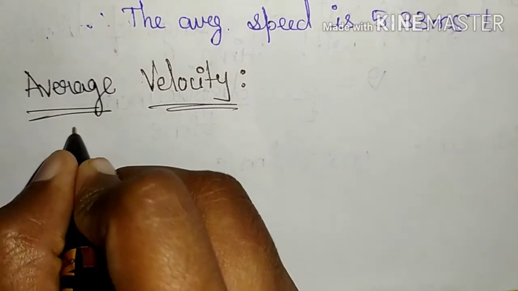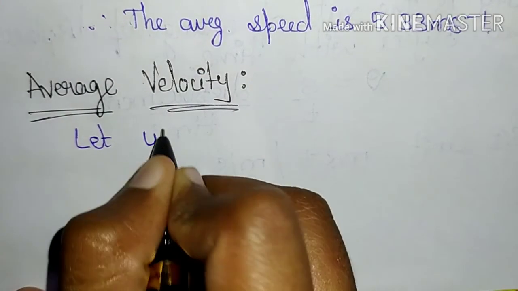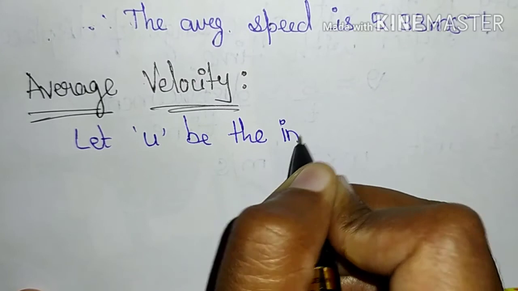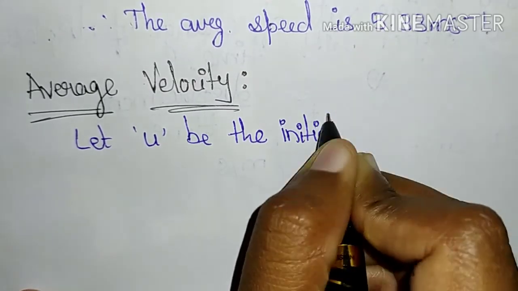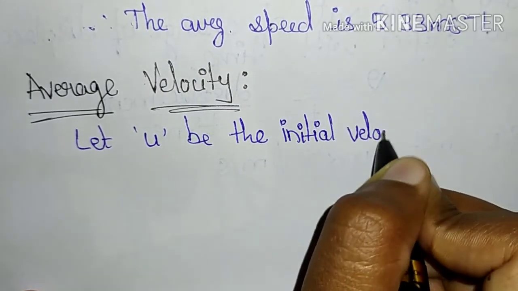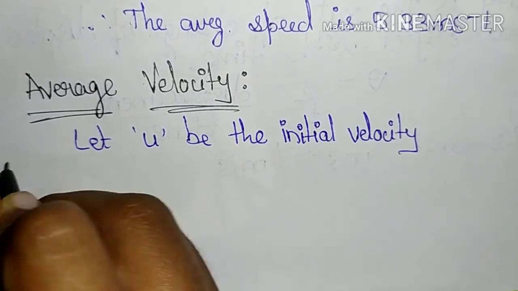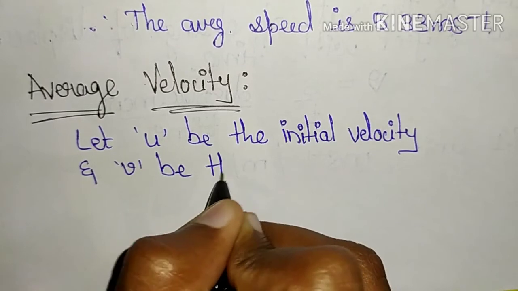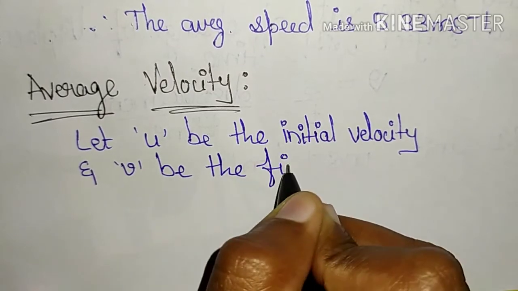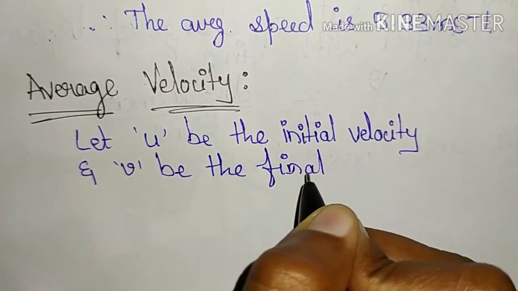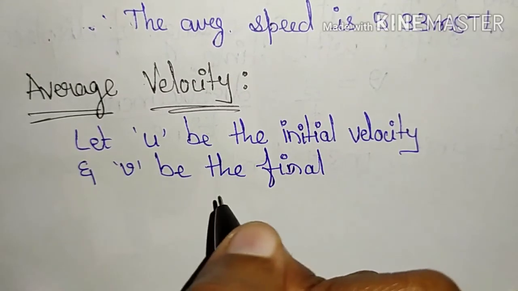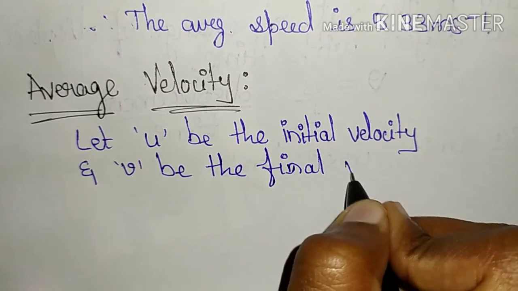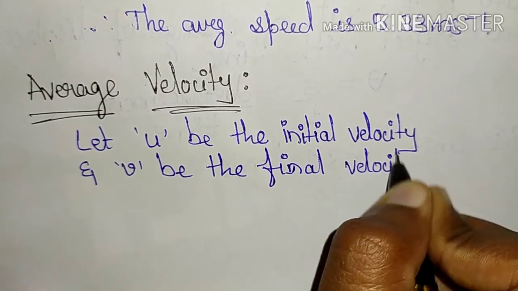So let u be the initial velocity of an object and v be the final velocity. Take note of these notations because they will be used many times from here on. So v be the final velocity.